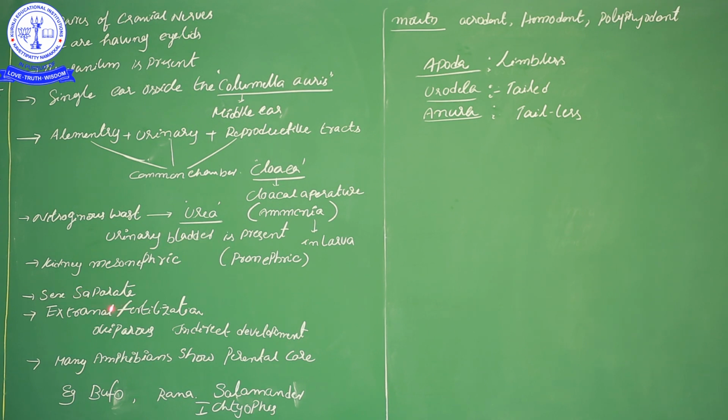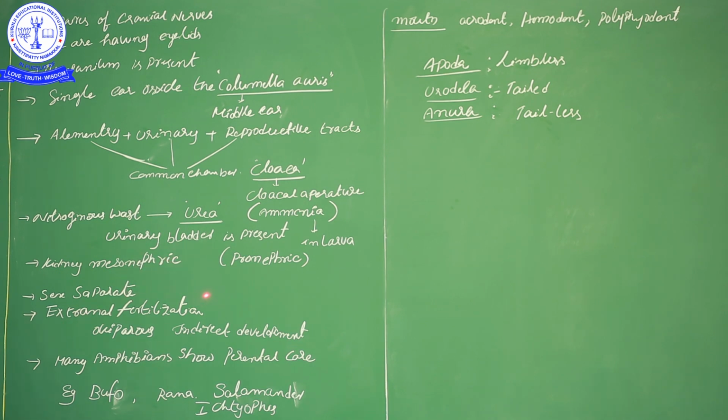And then sexes are separate. I am telling about the reproductive system. Sexes are different, and then there is external fertilization; male and female organisms are separate, which shows external fertilization. Basically amphibian organisms show the estivation process, not hibernation. In estivation, in the summer season when the amphibians face unfavorable conditions, they go into deeper places of the soil and take a long sleep in the summer season.